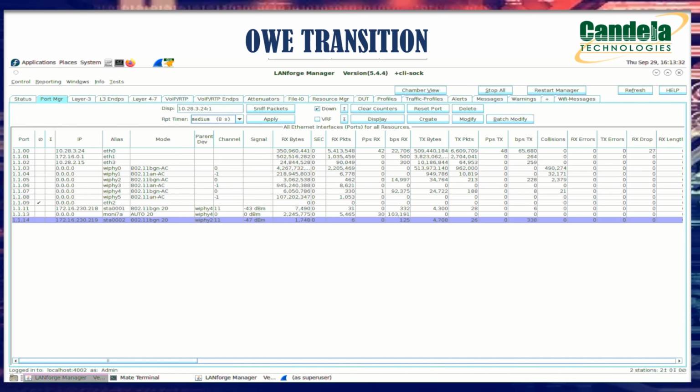So this is how OWE transition mode works. Here it will broadcast one SSID and the other SSID will be hidden. The hidden SSID will actually carry the information. As it is hidden, no one can see what information is present in it, and users can't even know that the second SSID is there, hidden and carrying the actual information. So this is how OWE transition mode works.